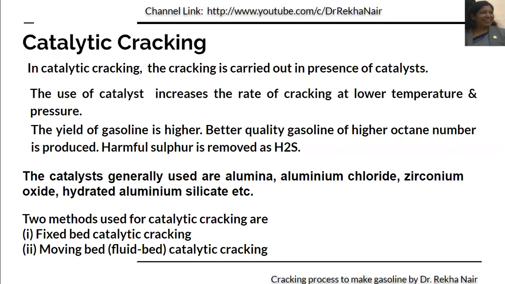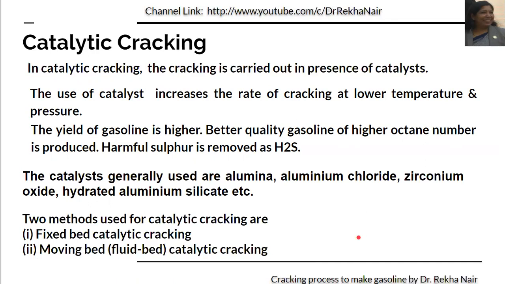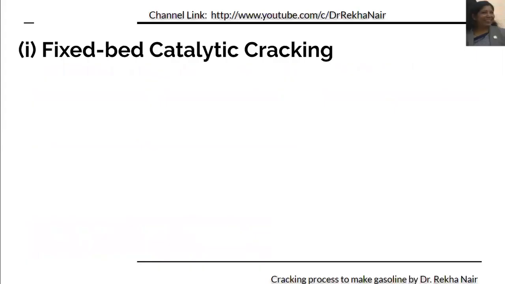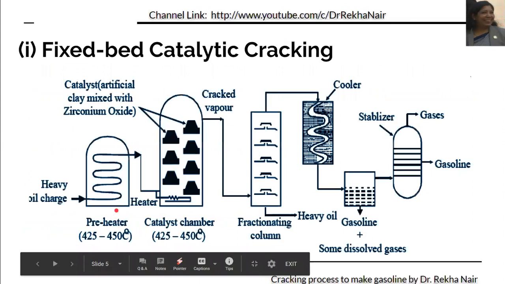In fixed bed catalytic cracking process, the catalyst bed is fixed, and in moving bed catalytic cracking process, the catalyst bed is moving. If there is no specific bed, the catalyst will be moving throughout the process. Now let us at first discuss about fixed bed catalytic cracking process. This is a figure for catalytic cracking process, fixed bed catalytic cracking process.